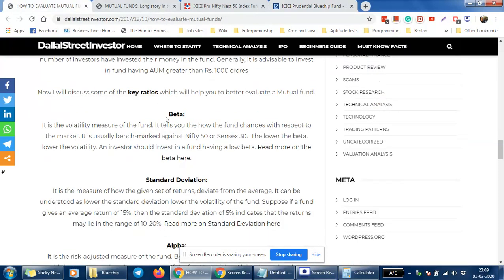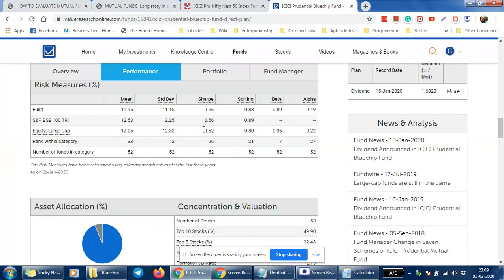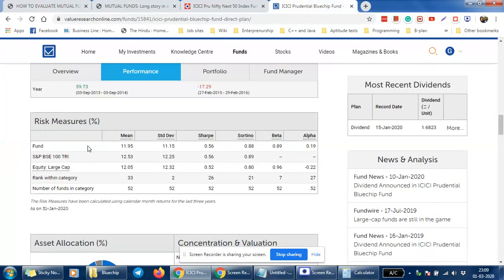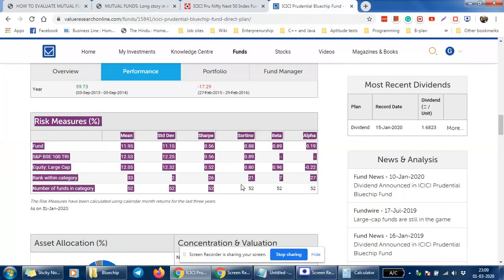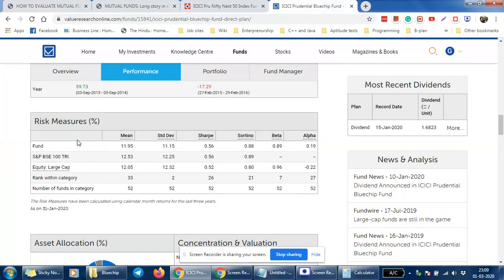So I'd like to come to the second thing, which is most important: the beta. Here are the things a person should see. This column is most important. Most investors generally ignore this column, but this is the most important crux of evaluating a mutual fund scheme. Okay, so first of all, I'd like to come to the beta.